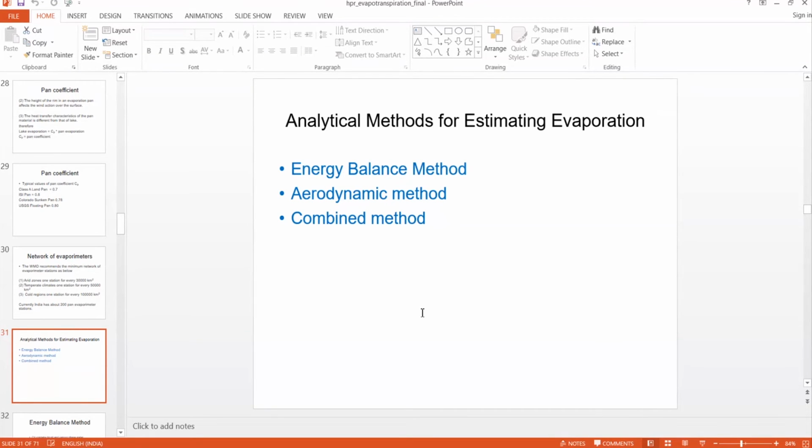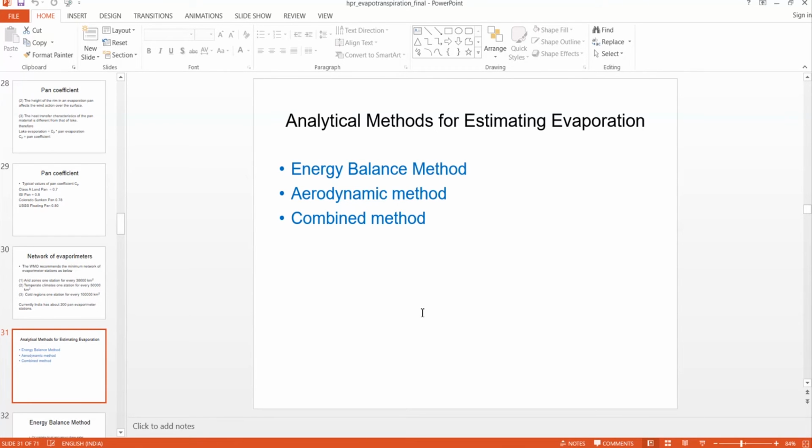But analytical methods have sound logic and a sound mathematical background, so they can be used irrespective of region or country. We only need to know the ambient conditions to estimate evaporation.